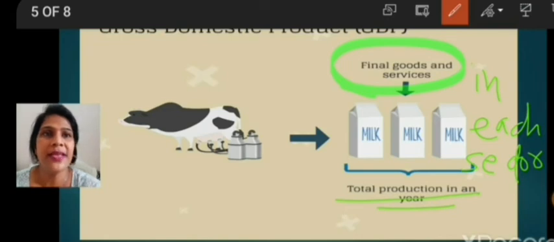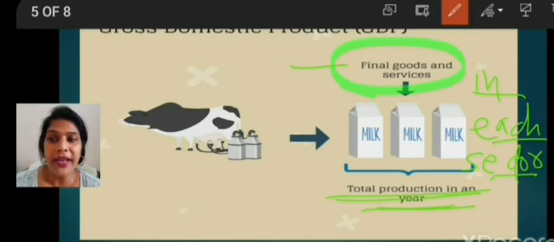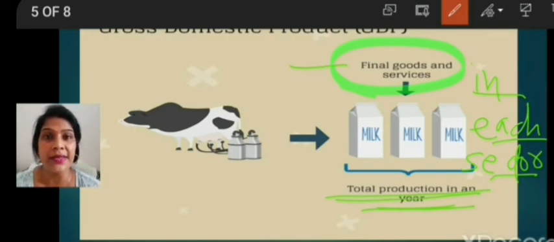GDP is the value of the final goods and services produced in each sector during a particular year. It is the value of all the final goods produced within the country, and this GDP shows how big the economy of the nation is. This GDP decides the economy of the nation.